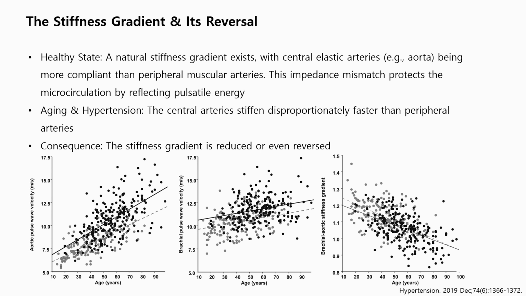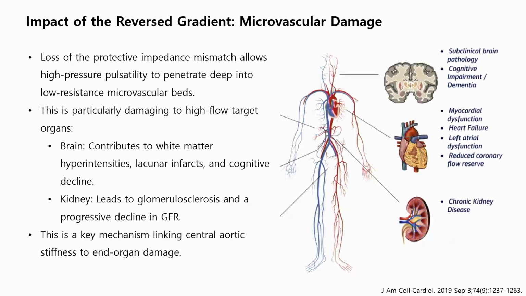In a healthy state, a natural stiffness gradient exists. However, in aging and hypertension, the central arterial stiffness increases disproportionately faster than in peripheral arteries. In consequence, this stiffness gradient is reduced and even reversed. This leads to structural damage in high-flow organs: in the brain, white matter hyperintensity and cognitive decline, and in the kidneys, glomerular damage and reduced GFR, linking central aortic stiffness to end-organ dysfunction.